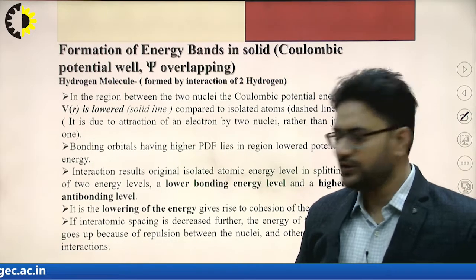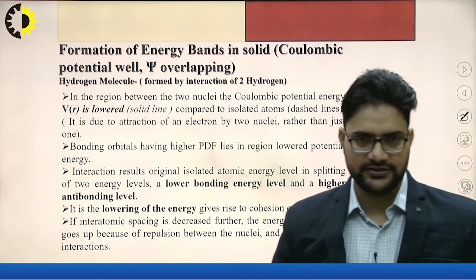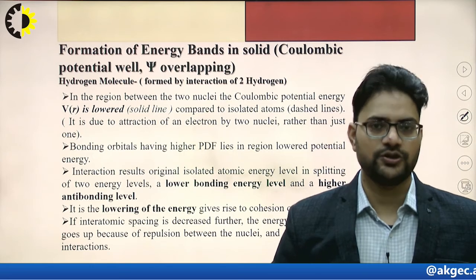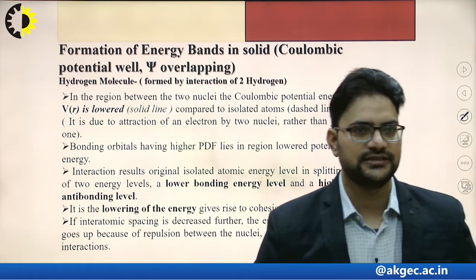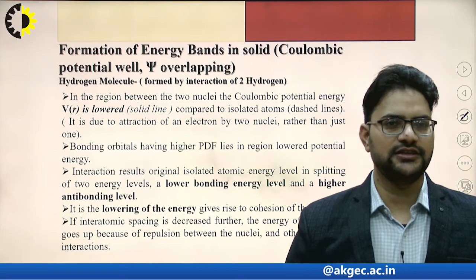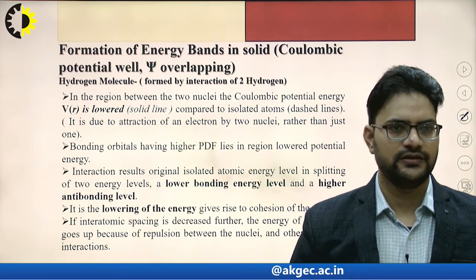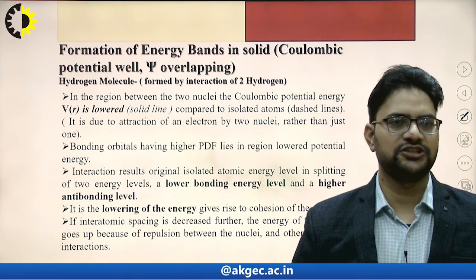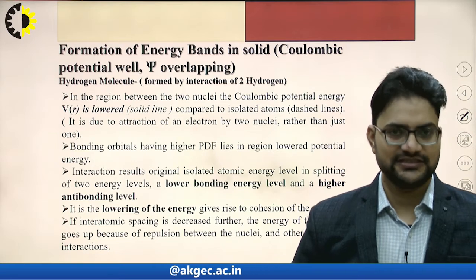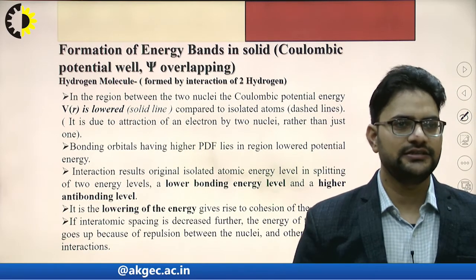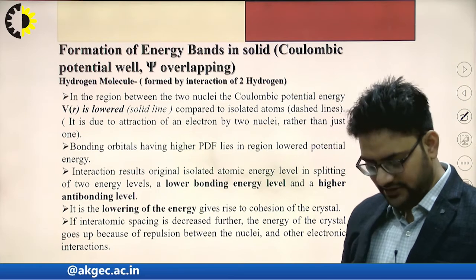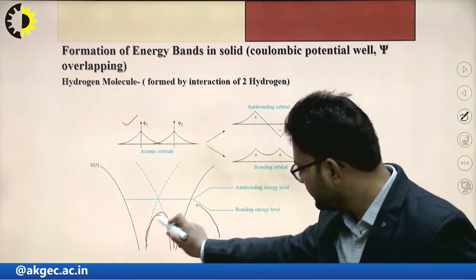To describe this further, in the region between the two nuclei, the Coulombic potential energy represented by V(r) is lowered compared to the isolated atom, as you can see from this diagram.